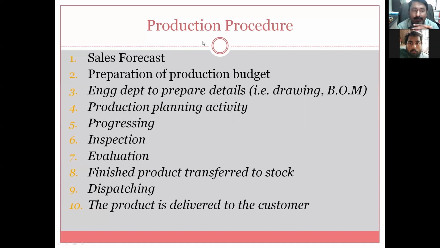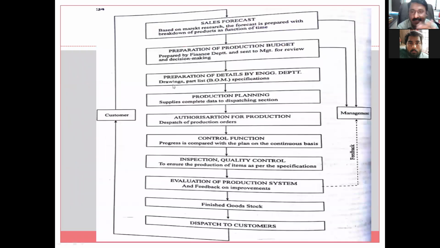Okay, so from where does production start? Here we will discuss the production procedure starting from the sales forecast, based on market research. This forecast is prepared with a breakdown of the product as a function of time, based on the very first market research.